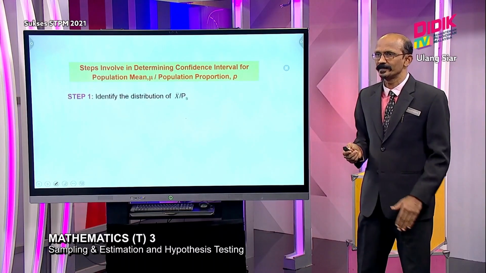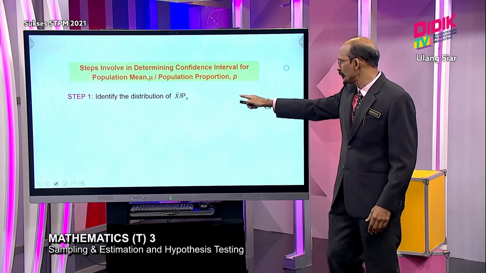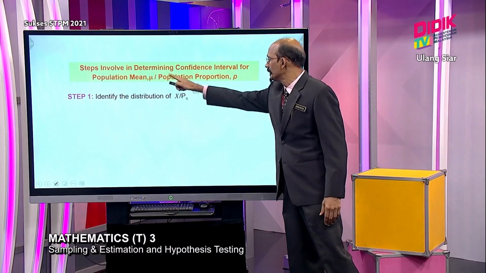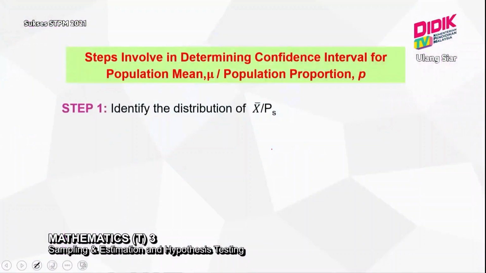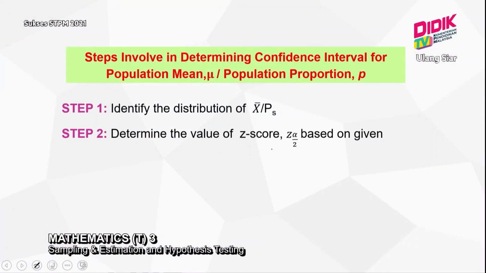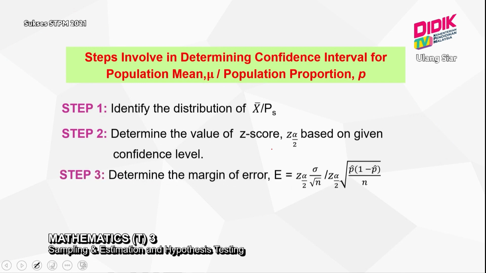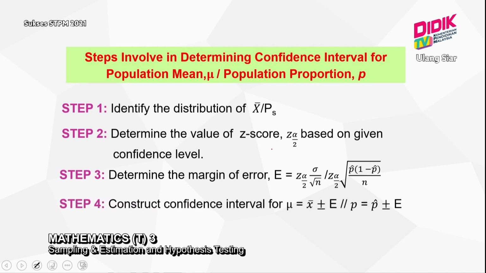You got 6 steps here. Step 1, identify the distribution of what you are referring to, whether population mean or population proportion. Then step 2, you determine the value of the Z score based on the given confidence level. And then you need to determine the margin of error. Some use E, some use H, doesn't matter, but the formula remains the same. The first one is the formula for population mean, the next one is the formula for population proportion. Next we have to construct the interval by using this formula.